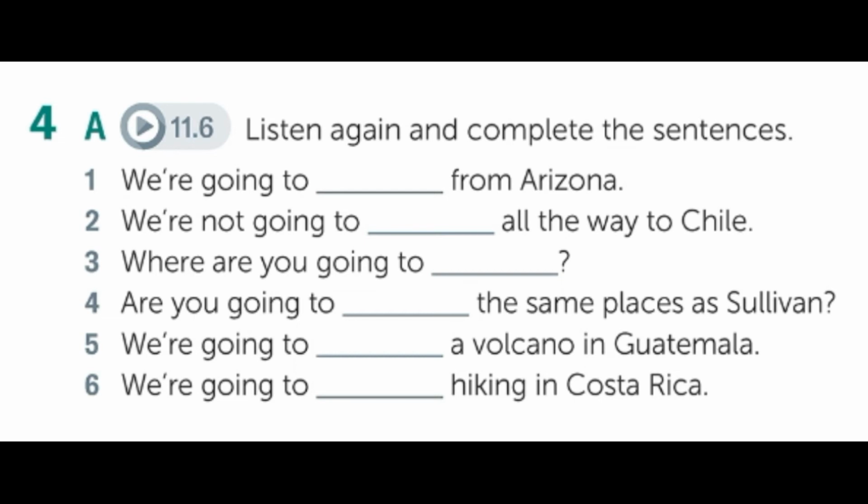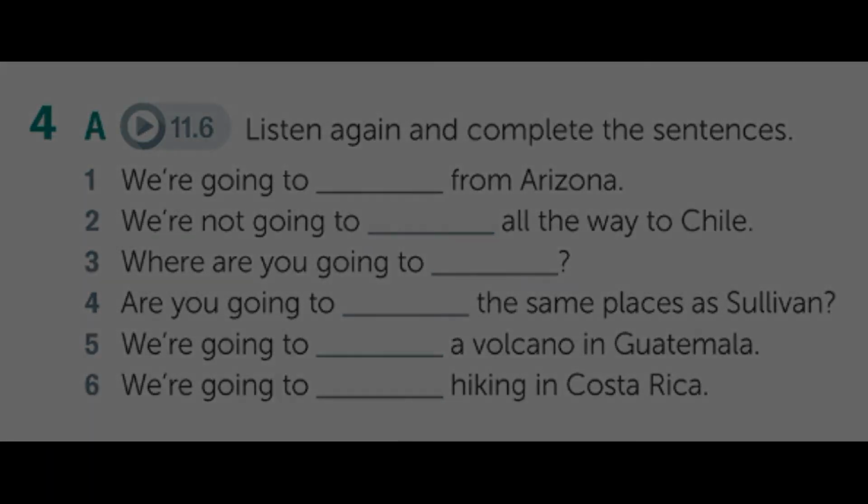Maybe another time. Where are you going to stay? We're going to camp, like Sullivan, but we're going to rent a camper van. So we're going to be a lot more comfortable, that's for sure. What about sightseeing? Are you going to visit the same places as Sullivan? Well, it was hard for Sullivan and his friends to do much sightseeing. We're there on vacation, so we want to visit places and do a lot of things. We're going to visit the Mayan pyramids in Mexico. We're going to climb a volcano in Guatemala, and we're going to go hiking in Costa Rica. It's going to be amazing. We can't wait.